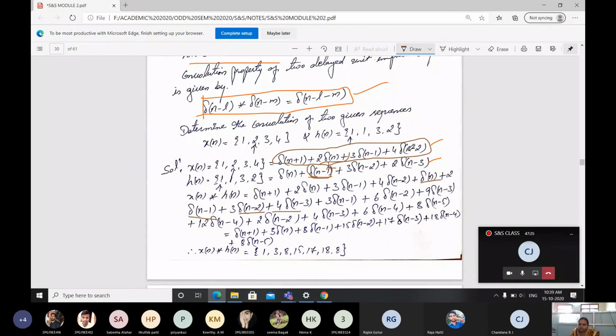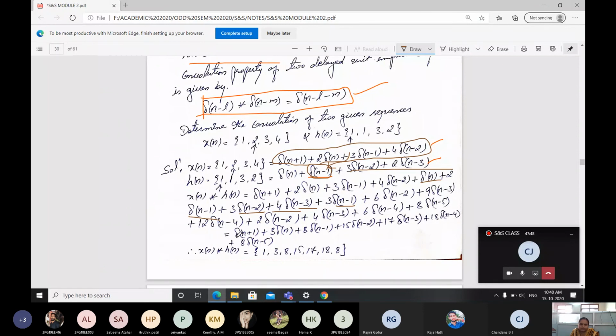N minus 1, n minus 2 means n minus 3 you will get. Plus, go for the next value, 3 delta of n minus 2. Here plus 1 is there, meaning you will get 3 delta of n minus 1. Like this you have to go on multiplying for each.